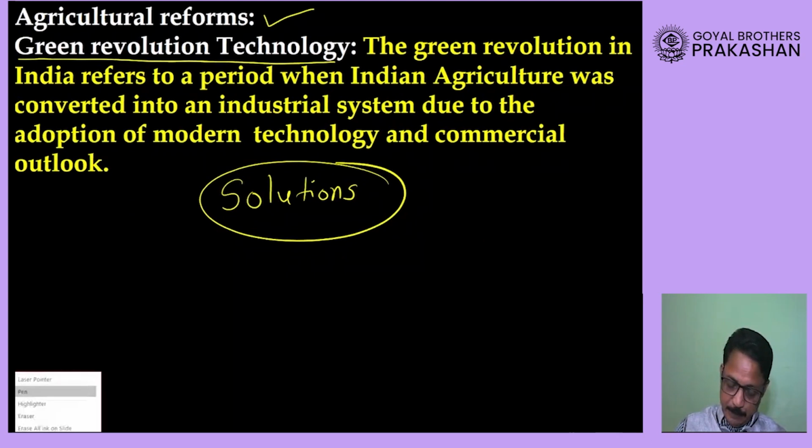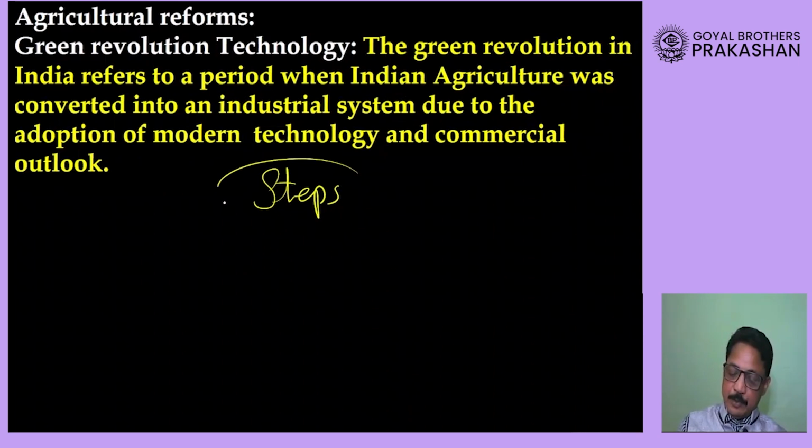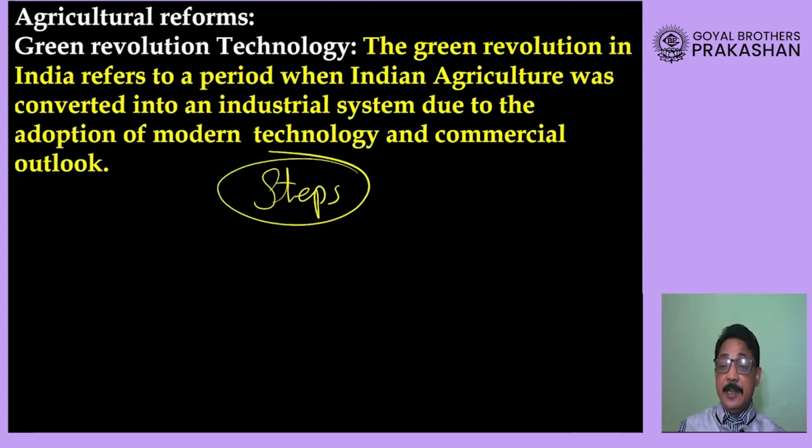Please remember, it is a process in which we have to look at agriculture as a business, and here we are going to grow crops in a scientific way, with scientific technology, and in order to do that, the government has to take some steps. So what are those steps our government has taken to carry out this Green Revolution technology, which is a solution for the problems of our Indian agriculture?